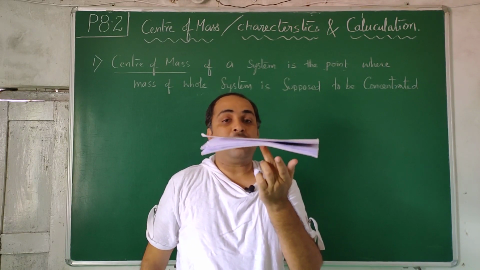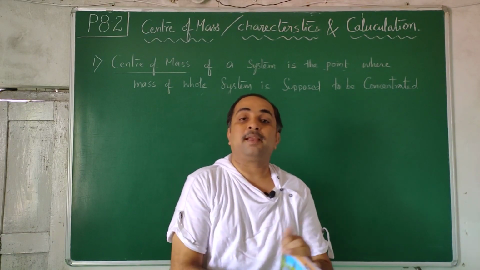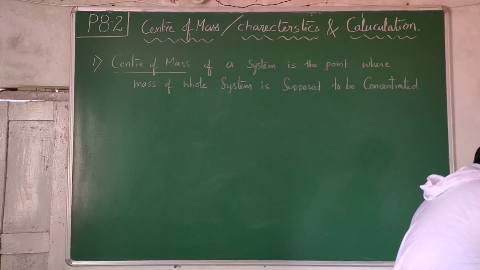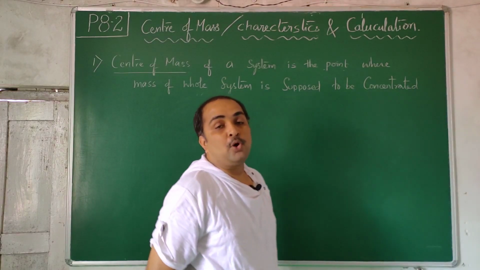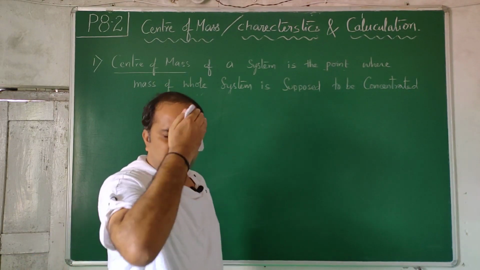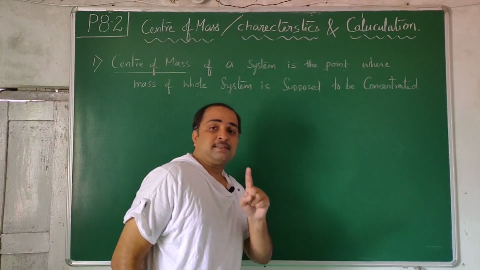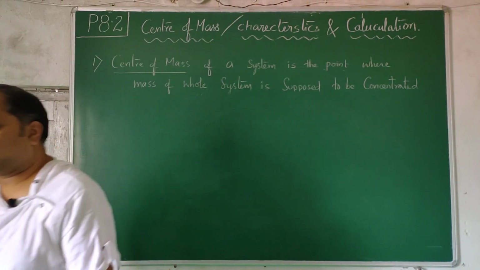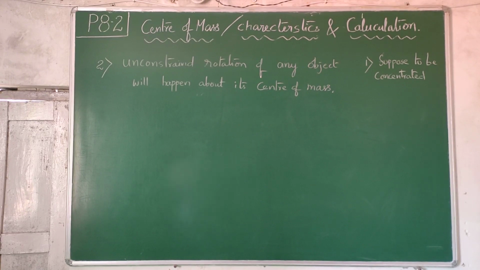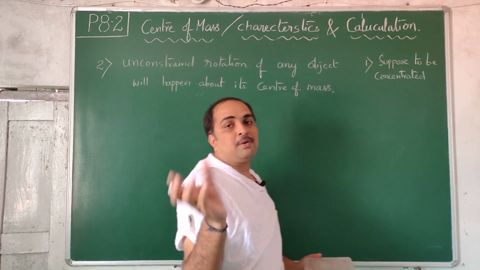So a distributed mass, at one particular point, if you hold it, behaves like a point mass, and at some other point it is not behaving like a point mass. So for every system there exists a certain point where we can treat the whole of its mass as being at that point. It's only treating. Treating means thinking like that, and that thinking will have an essence and a purpose. Yes students, the first characteristic is the supposition of distributed mass to be concentrated mass.